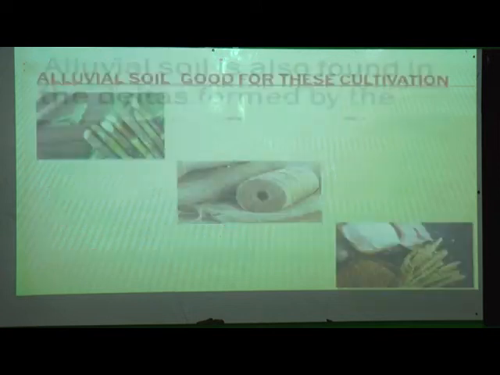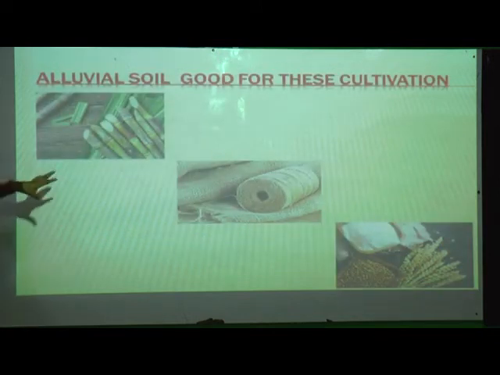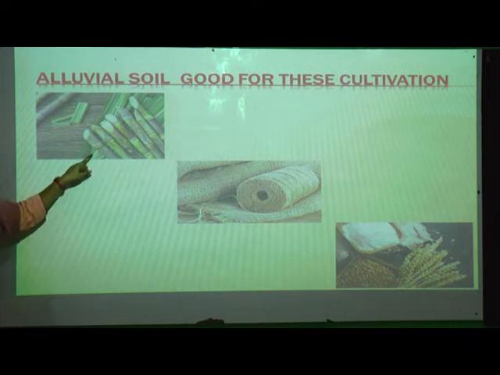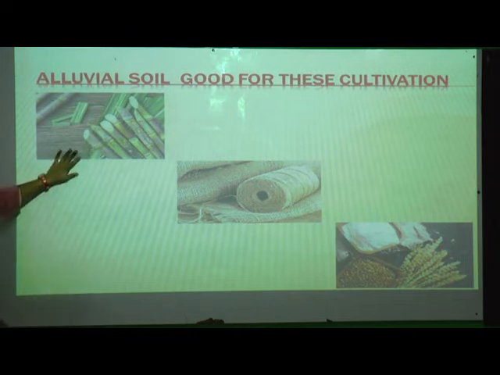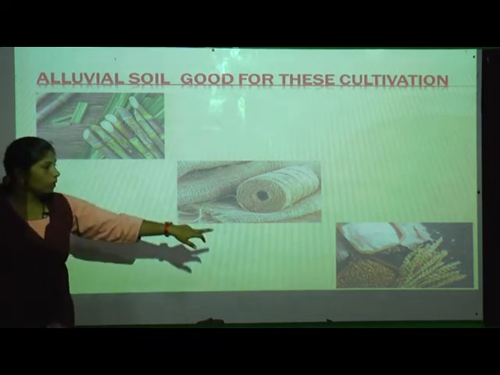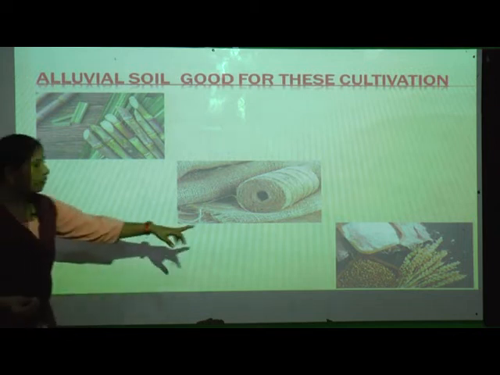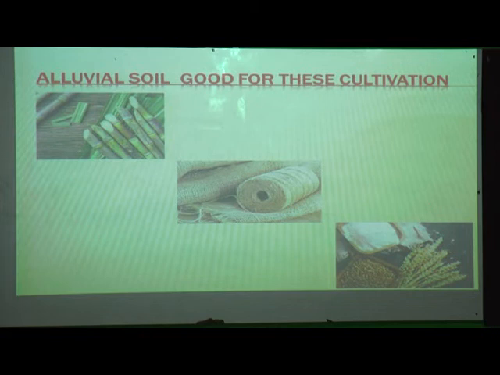So let us see. It is good for what? Sugarcane. You all know sugarcane, students? Yes. You all drink juice? Yes, of course. So in that fertile region, the alluvial soil, we can grow sugarcane, jute, wheat. Wheat means what you all eat daily in the house, rotis. It is made from wheat.